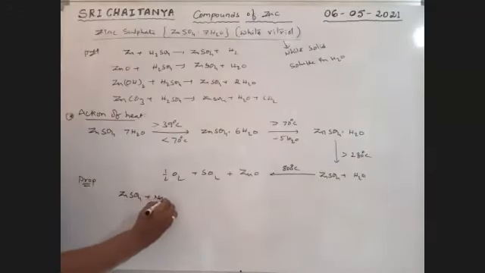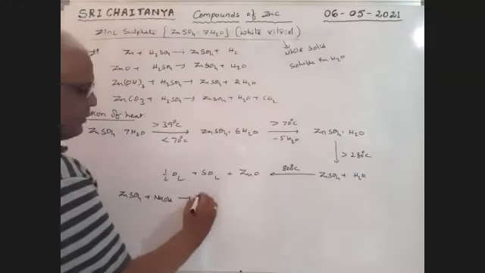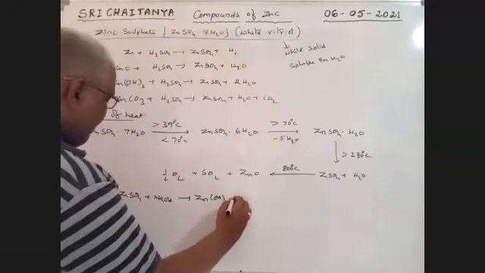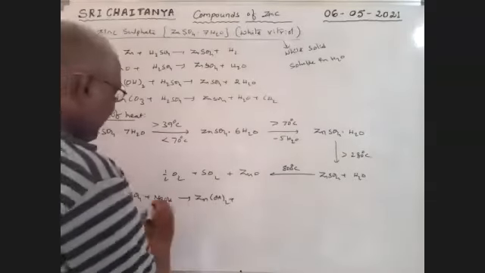ZnSO4 reacts with NaOH, gives zinc hydroxide plus Na2SO4.